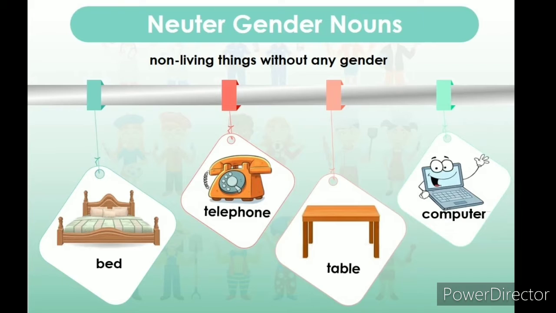The third one is neuter gender nouns. School, earth. These are the naming words, or neuter gender nouns, for non-living things. Just look at the examples: bed, telephone, table, computer. These are all non-living things, neither male nor female. I repeat once again the examples: bed, table, telephone, and computer.